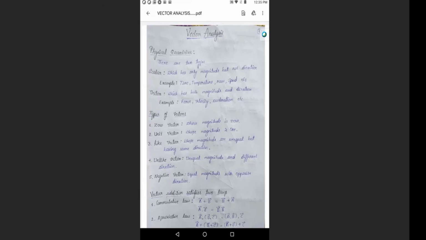Coming to the vector quantity, vector has both magnitude as well as direction. Examples are momentum, acceleration, force, etc. Other basic examples for the vector.